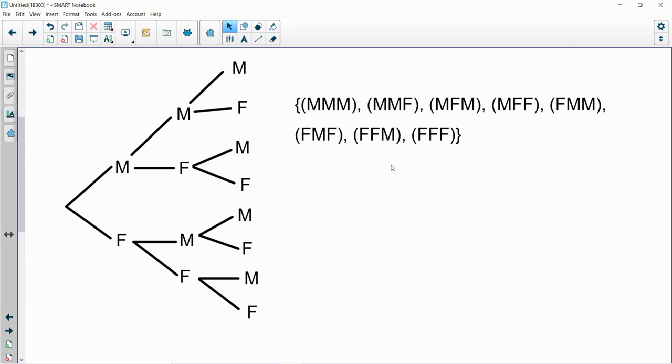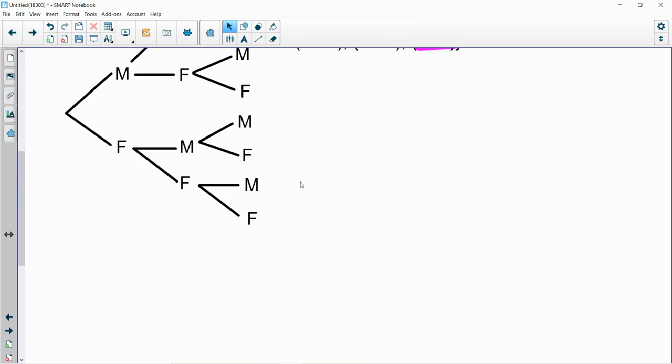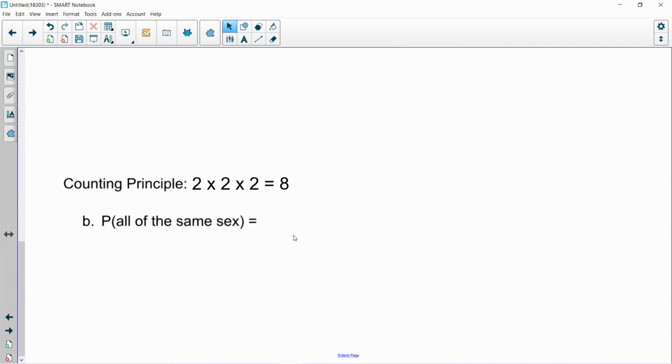Now, could we take the time and construct our tree diagram and then look at our outcomes and see that we've got 1 here and 1 here? All males, all the same sex, all female. So 2 of the outcomes out of the total of 8 outcomes. So the probability would be 2 over 8, excuse me. Yes, we can do that.